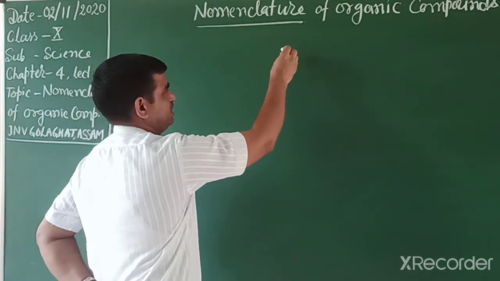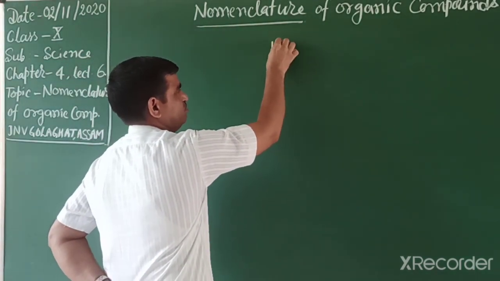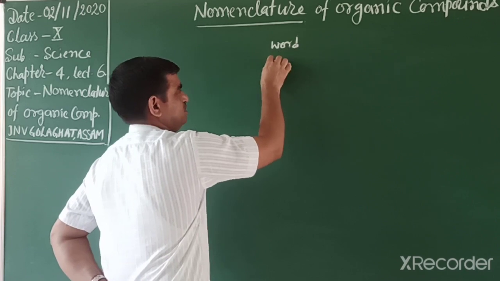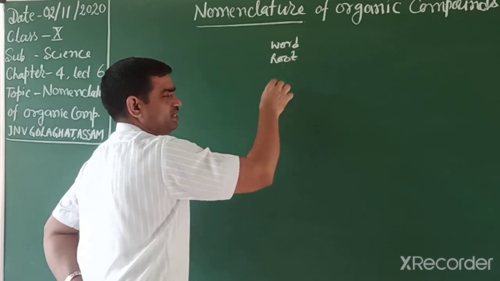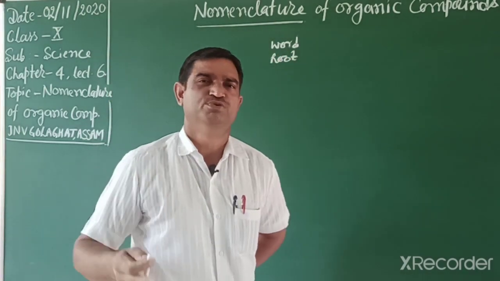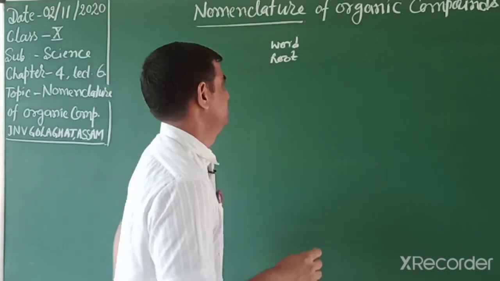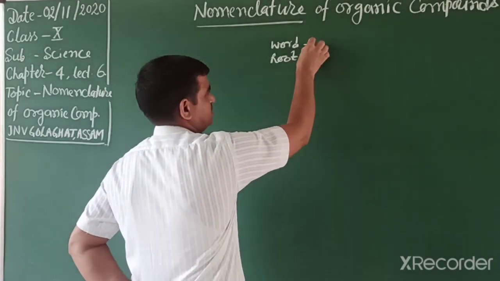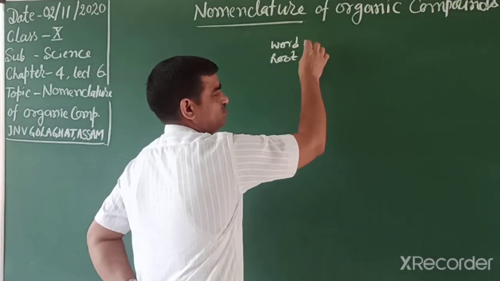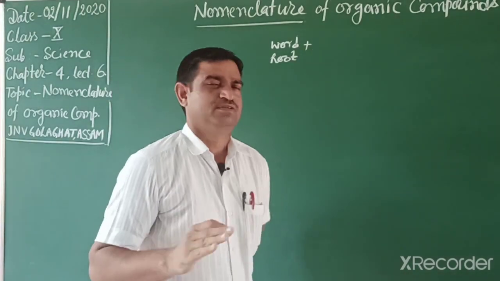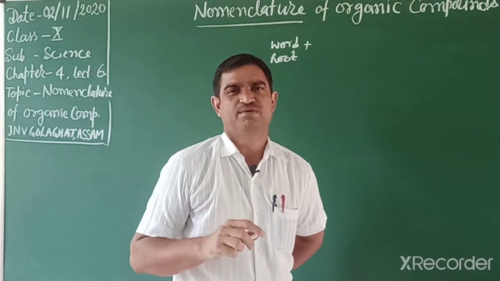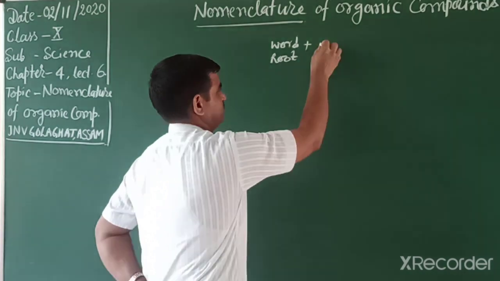So for writing a name, at first we need the word root. We earlier know the word roots: meth, eth, prop, but, pent, hex, in this way. After that we write a suffix, and we divide suffix into two types: primary suffix and secondary suffix.